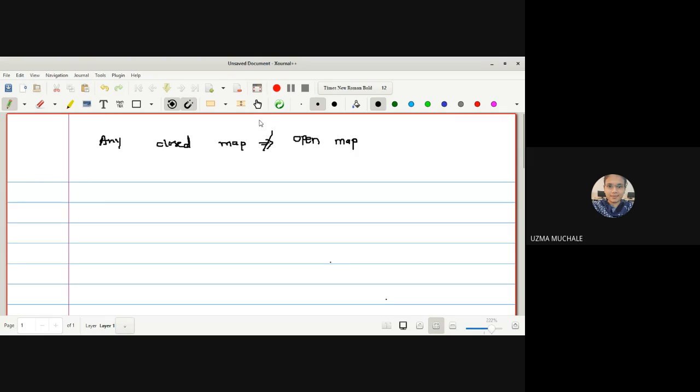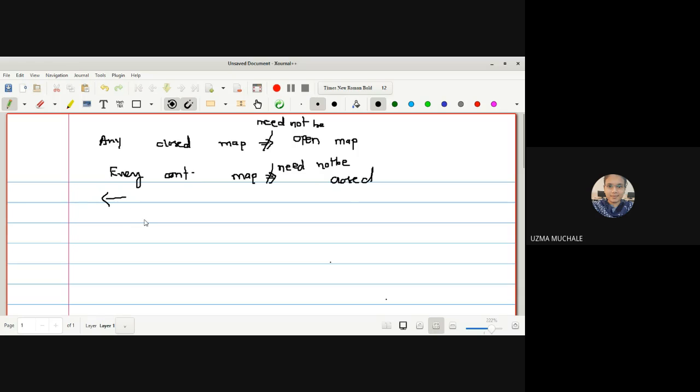Next, every continuous map need not be a closed map.